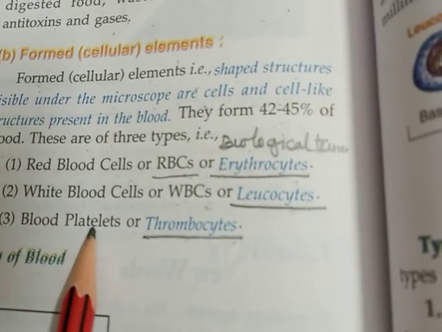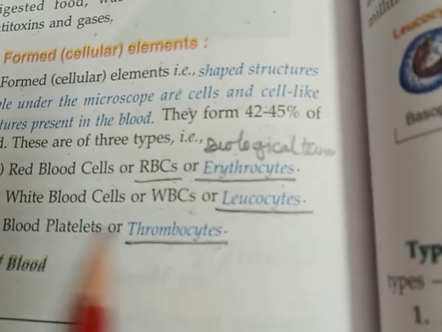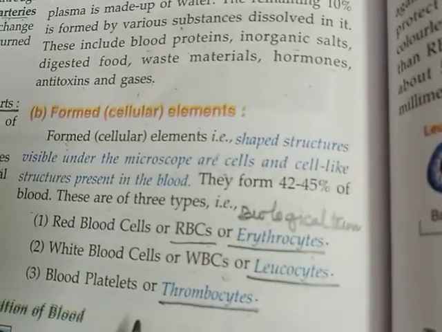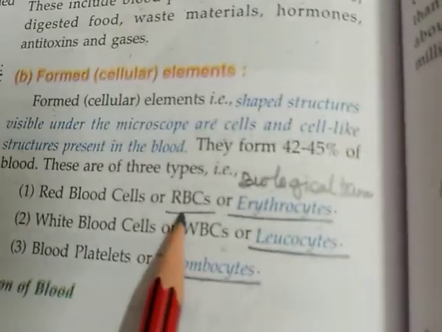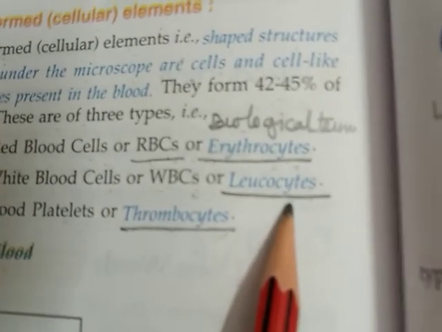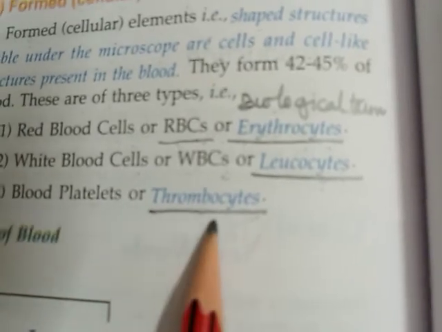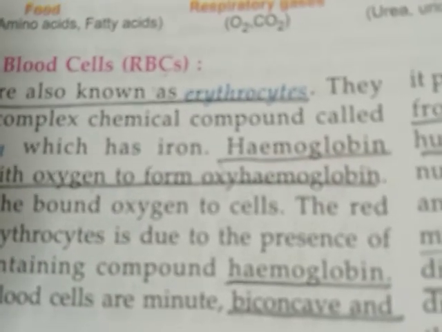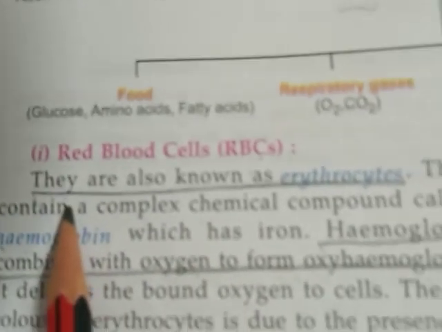So children, blood platelets or thrombocytes. Thrombocyte is the biological term for blood platelets. So these formed elements present in the plasma are red blood cells, that is erythrocytes, white blood cells, that is leukocytes, and blood platelets, that is thrombocytes. So today we will study only about the red blood cells. Children, this is very important. This chapter is very, very important. Be careful and listen to this properly.